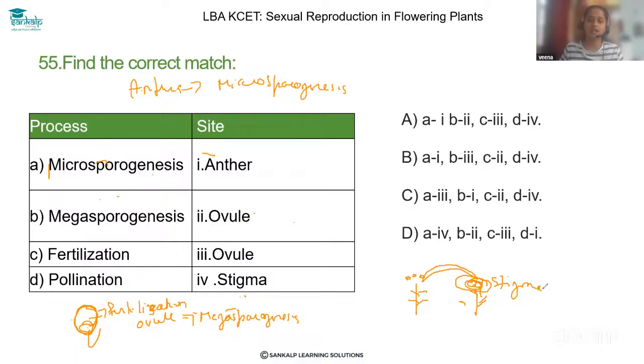So the correct answer is here. The answers are given here with the correct match. So the correct option is Option A, A1, B2, C3 and D4. Microsporogenesis taking place in anther, megasporogenesis taking place in ovule, and the fertilization is taking place in ovule only, and the pollination is taking place on the stigma.